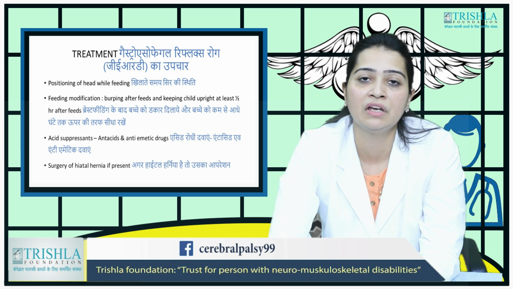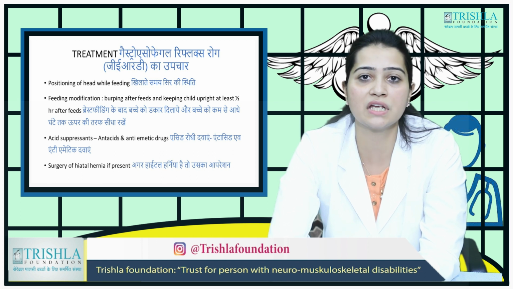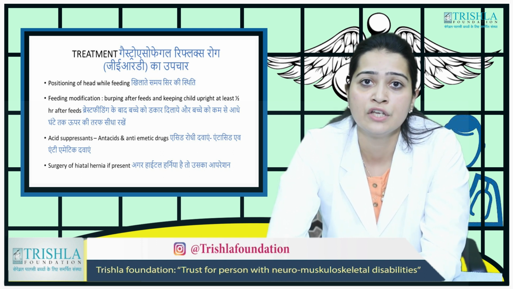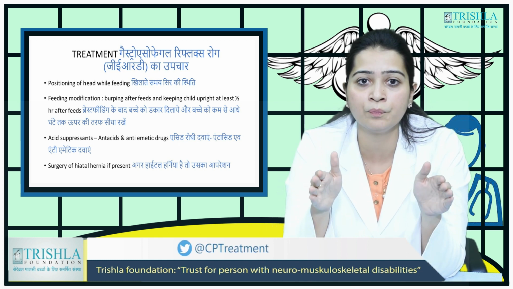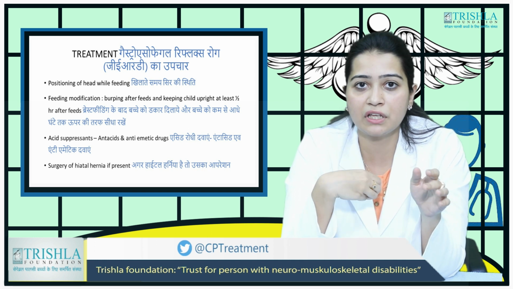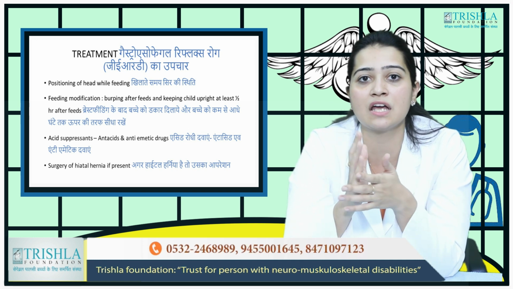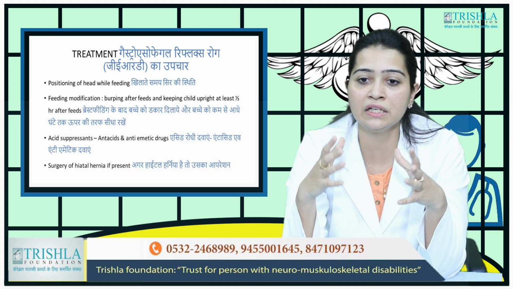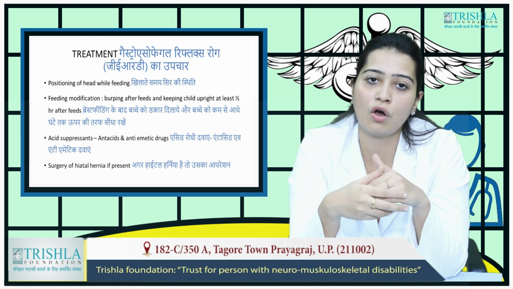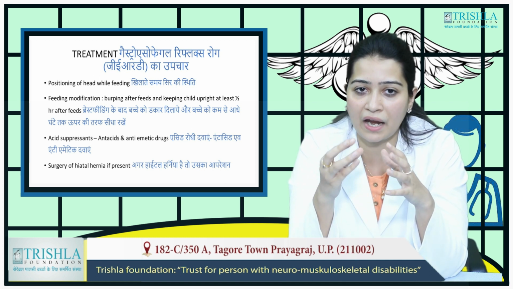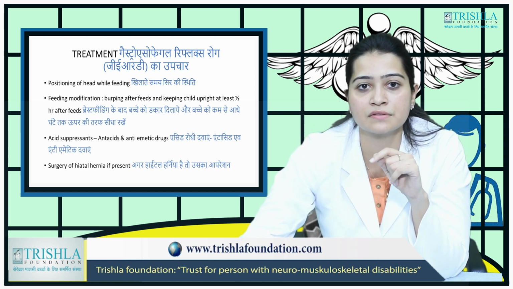How do you treat it? Most important is how you feed the child. In cerebral palsy patients, it is sometimes very difficult to make the child upright because the tone is too high. But you need to try as much as possible to keep the head upright while feeding, and burp after feedings. Just after giving the feeds, do not make the child lie down. Burp him after the feed and keep him upright for at least half an hour. If he is an older child, try and keep him in a chair in which he sits. One might also go to the doctor and start on some antacids and antiemetic drugs. Even surgery is possible in certain cases.